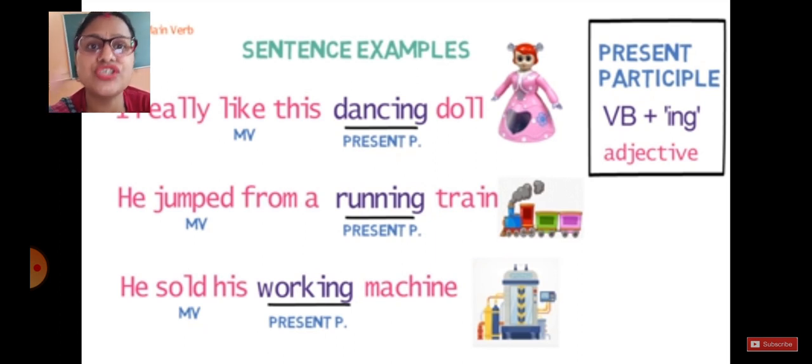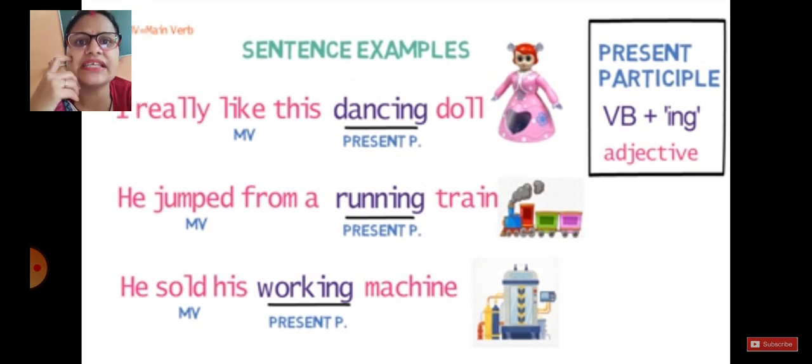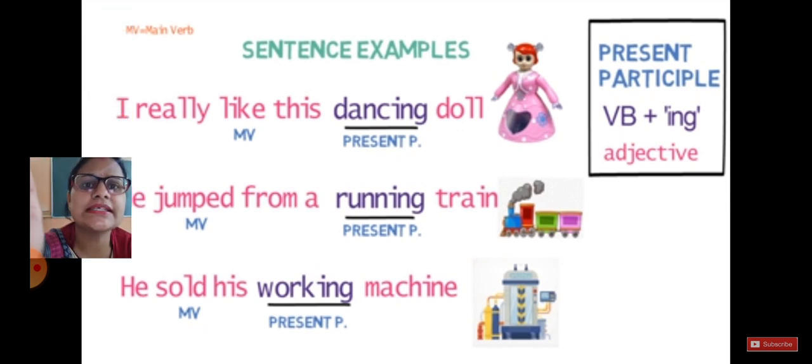You have seen gerunds. Gerunds are very common because they are always followed by ing. Whenever you add ing to a verb, it becomes our gerund. But don't get confused. Present participle is a bit different. How is it different? For example, you can see this example: I really like this dancing doll.